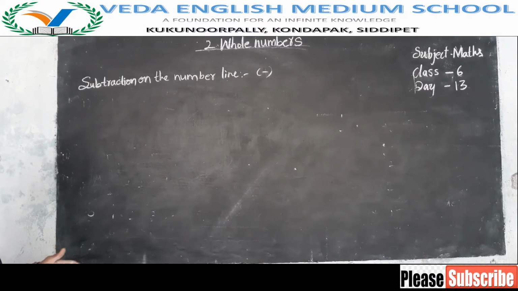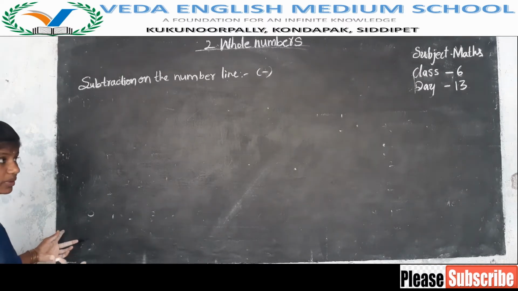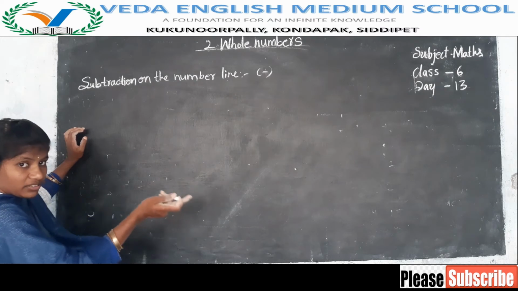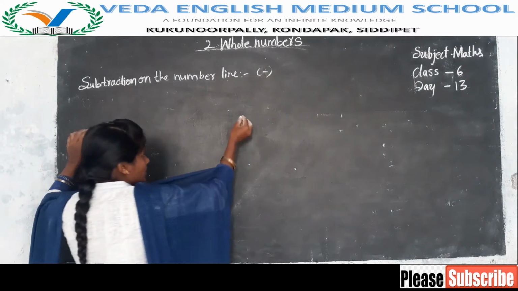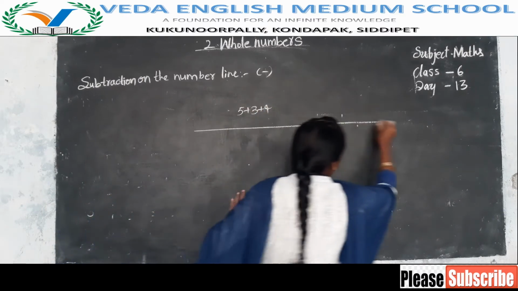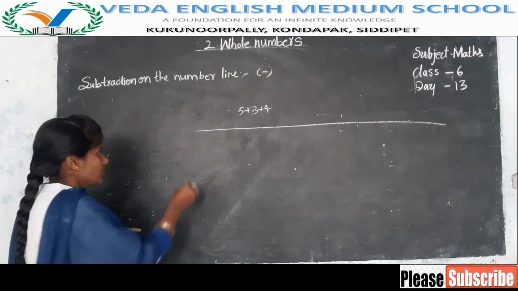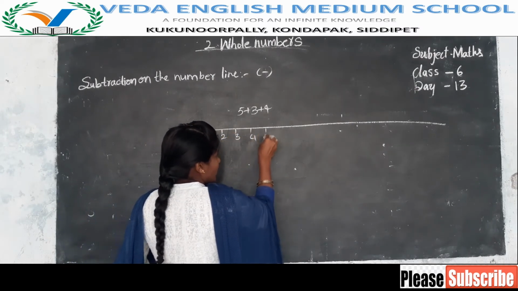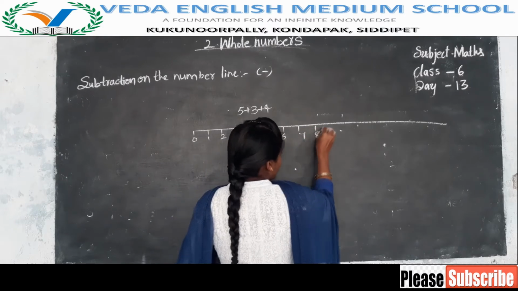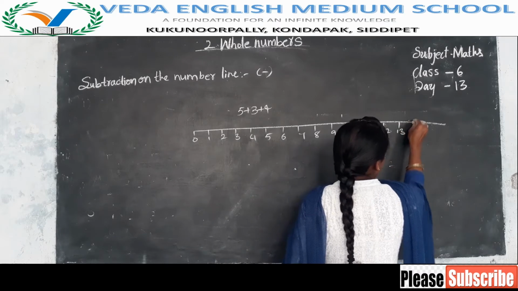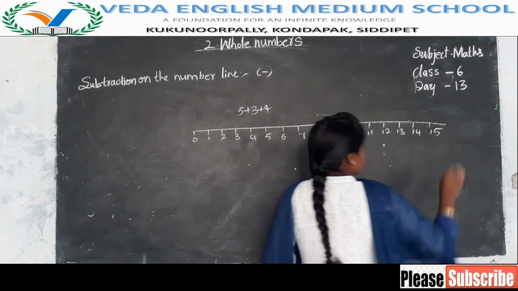In addition of numbers, we have to add. While we are adding, did you find anything here? While we are doing addition on the number line, we are moving to the right side. See. For example, 5 plus 3 plus 4 we will take here. 0, 1, 2, 3, 4, 5, 6, 7, 8, 9, 10, 11, 12, 13, 14, 15. So I have taken like this.